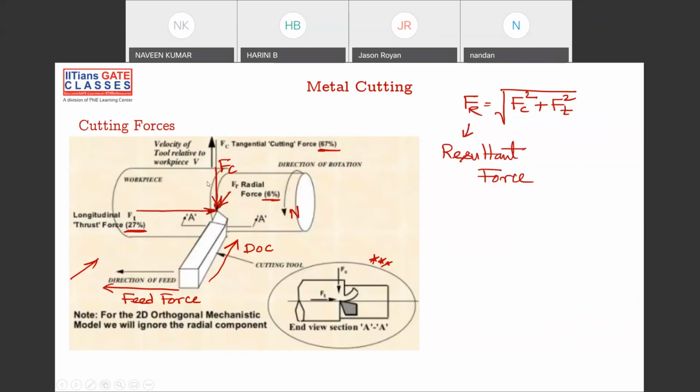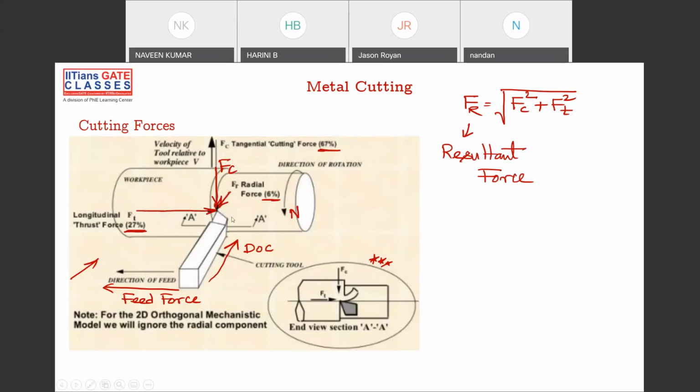Cutting force and thrust force are very important. This is your cutting force, and this is your thrust force. Cutting force comes onto the tool. Longitudinally, as you give feed, the thrust force comes into the picture. Because of these two, we have a resultant force. Percentage wise, cutting force is 67% and longitudinal thrust force is 27%.